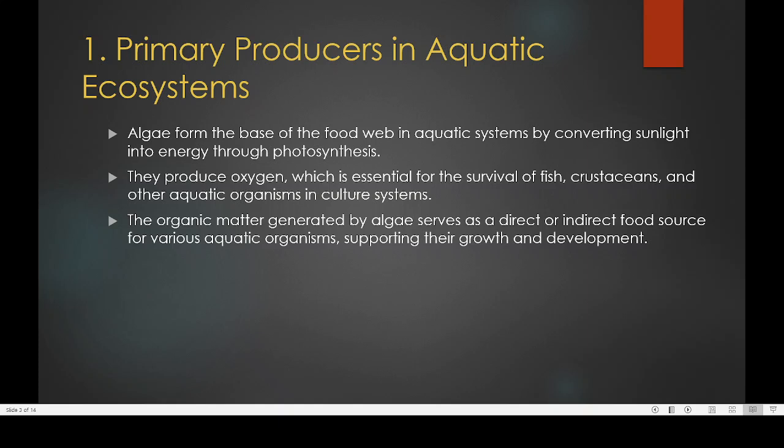There are no plants or other types of trees in an aquacultural pond. Mainly algae are living in the pond, and because of the large quantity of this algae, they are producing a lot of food. So they play a very important role in aquaculture as the primary producers. Algae form the base of the food chain. They are at the lowest level of the food chain in an aquatic system, converting sunlight into energy through photosynthesis. That is their main function.